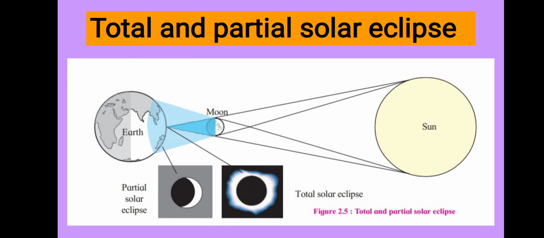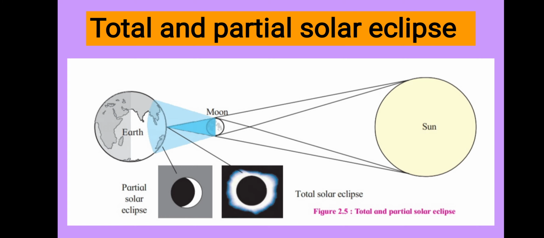Where the dark shadow of the moon comes on the earth, people of that place are not able to see the whole sun. It is known as the total solar eclipse. See in this figure, the shadow of the moon from the limited place of earth at the central point only, that the dark shadow reached to the earth.